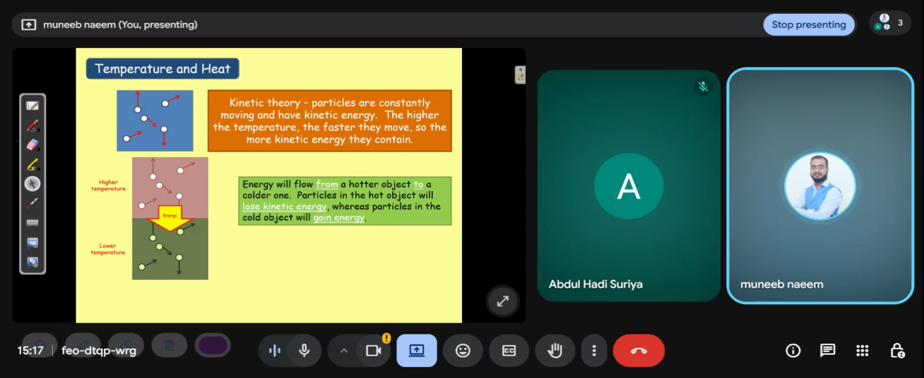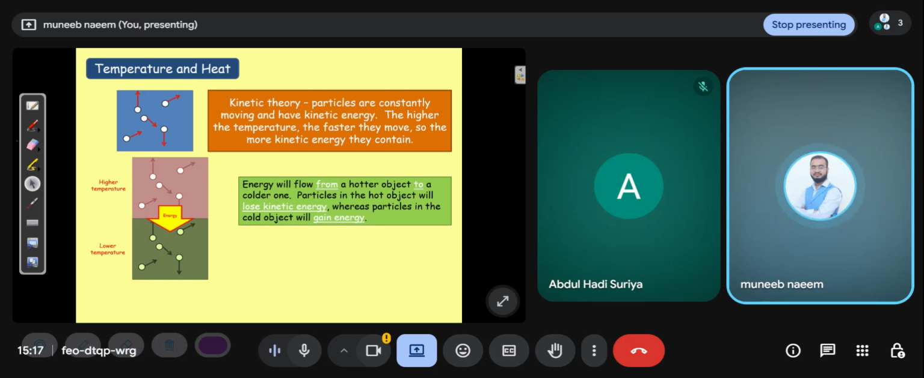In the previous classes, we discussed temperature. Temperature is the degree of hotness or coldness, and the average kinetic energy of the molecules. And what is heat? Heat is a form of energy, and it transfers from one form to another. This is the definition of heat.